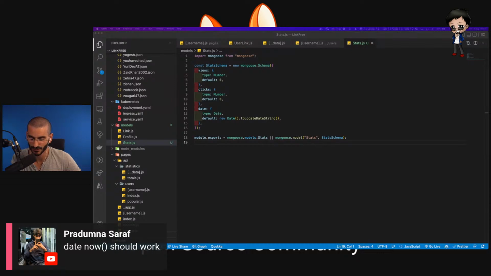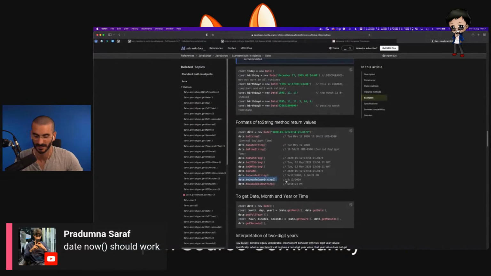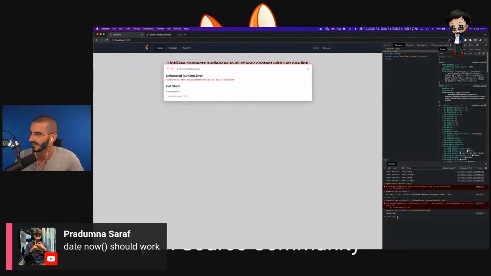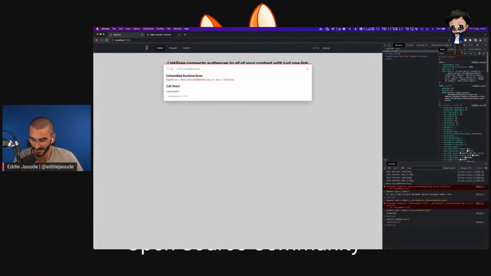Date now should work, but I think won't it be the full thing with the time? Let me check. You got me thinking. What does everyone think? Dates are always a funny thing. So if you do date.now, I should probably do a console.log. Is now a function? I forget. Oh, now is a function. So that gives us the Unix timestamp, unless I've misunderstood that, let me know.